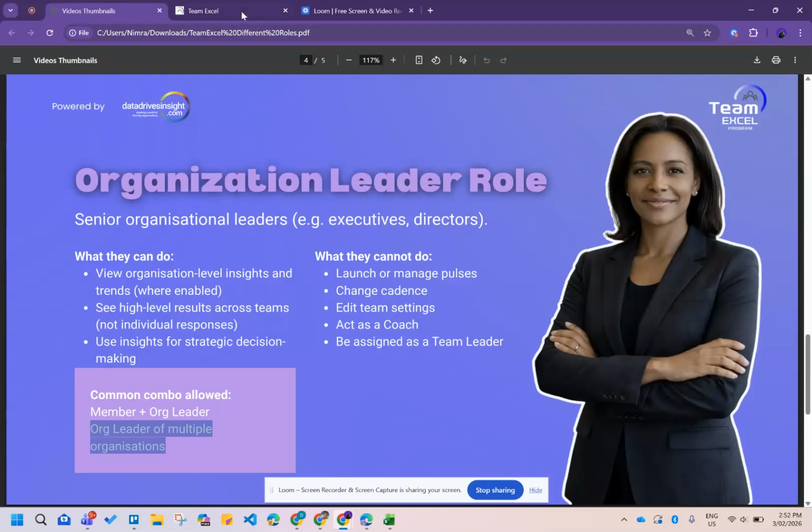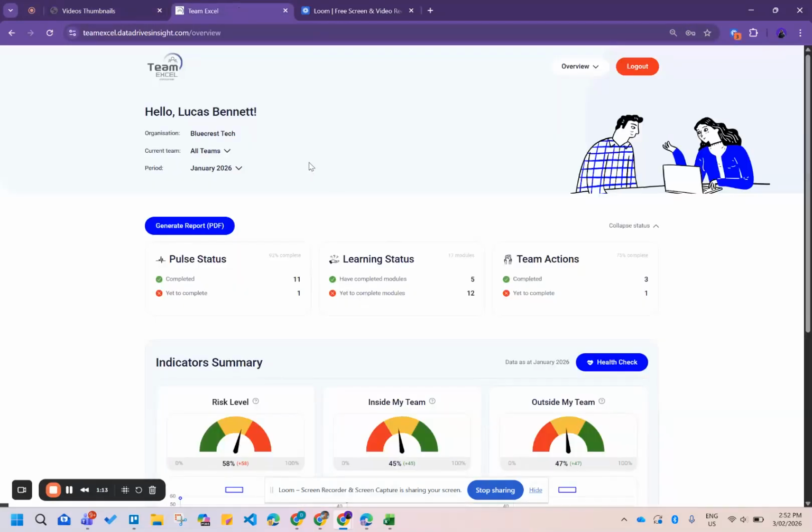Let's take a look at the Team Excel platform, how it will look for somebody who's an organization leader. So Lucas here is the leader for Bluecrest Tech. He has access to all of the teams: marketing, operations, delivery, and product innovation. Now that he is an organization leader, he only has access to the overview and account pages. If he was a member of any of the teams as well, he would also have a member portal. But he isn't, so he only has access to the overview screen.